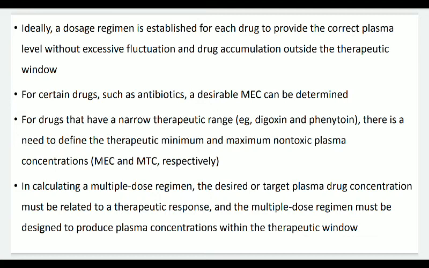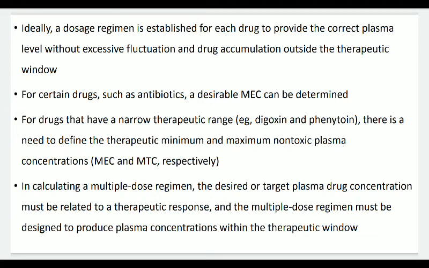So it is very important to use the proper concentration of antibiotics. For drugs that have a narrow therapeutic range, for example digoxin and phenytoin, there is a need to define the therapeutic minimum and maximum non-toxic plasma concentration, that is MEC and MTC.